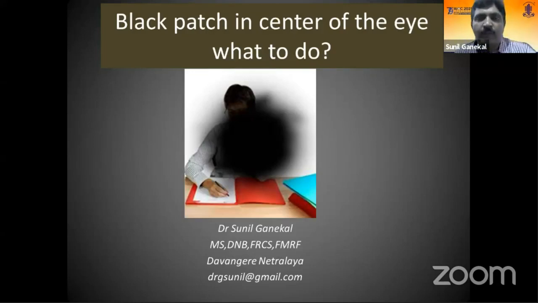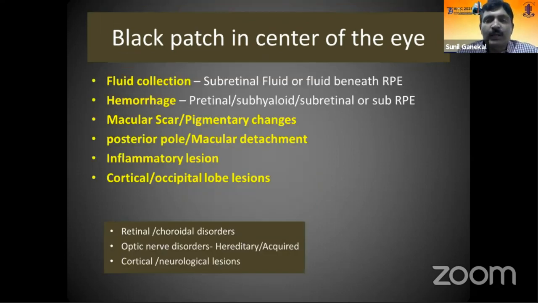Good morning, everyone. Today I will be speaking regarding what to do when you see a black patch in the center of the eye. The most common causes for a black patch in the center of the eye are a fluid collection in the macular area, or hemorrhage due to some other cause, or when somebody develops a macular scar in the center of the area, or macular detachment due to any etiology.